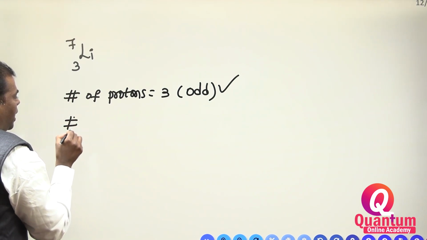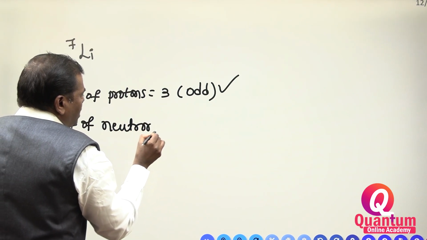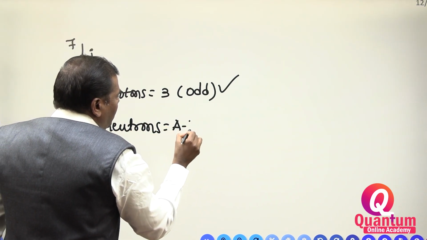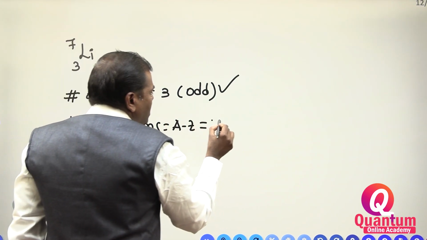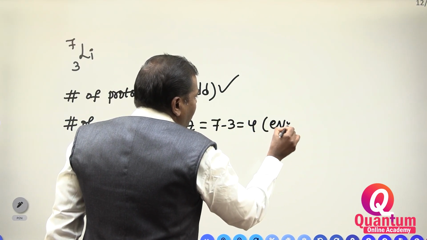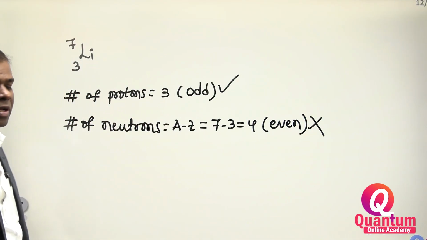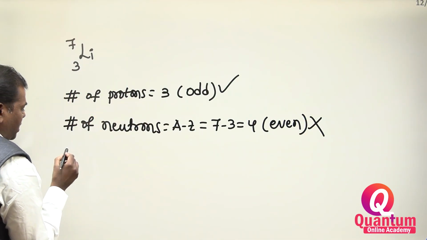Next, the number of neutrons. The number of neutrons is equal to A minus Z, which is 7 minus 3, equal to 4. 4 is an even number, so it won't participate in the single electron. We have to write the configuration.